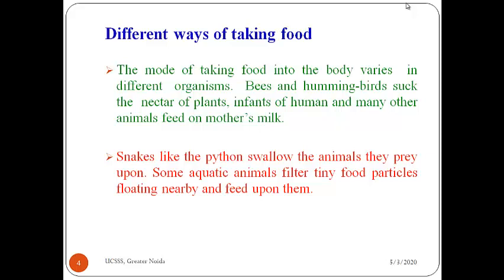So I want to mention here that there are 5 steps in the process of digestion. We are studying digestion. What is digestion? The breaking down of complex substances into simpler substances is known as digestion. And there are 5 steps of digestion. The first step is ingestion. Ingestion means what? The taking of food inside our body through our mouth. This is known as ingestion. Okay, so the mode of taking food into the body varies in different organisms.